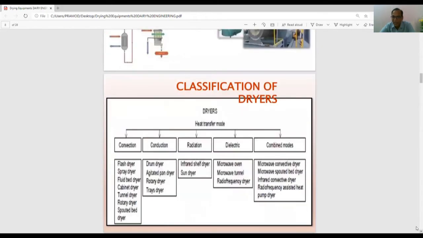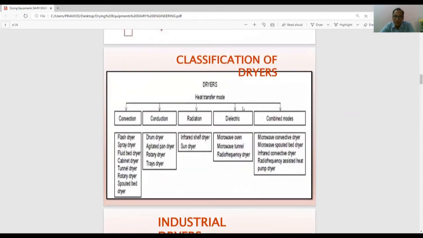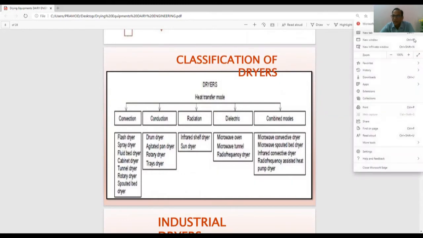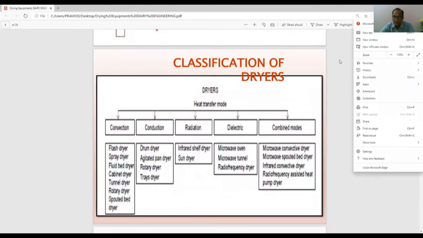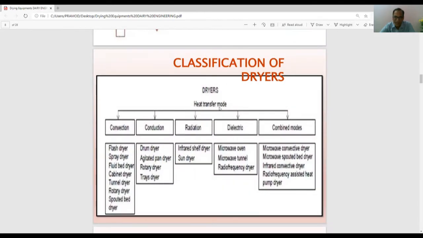Now I will tell you the classification of the dryers, which is very important. This slide is way far important. So dryers, you can classify them on the basis of their heat transfer mode: convection, conduction, radiation, dielectric, combined modes. If I talk about convection, then there are flash dryer, spray dryer, fluid bed dryer, cabinet dryer, tunnel dryer, rotary dryer, spouted bed dryer.